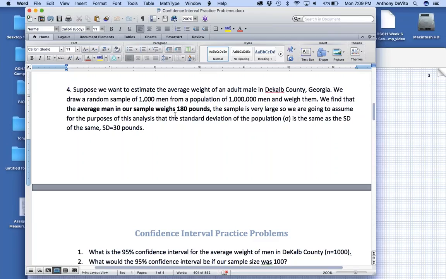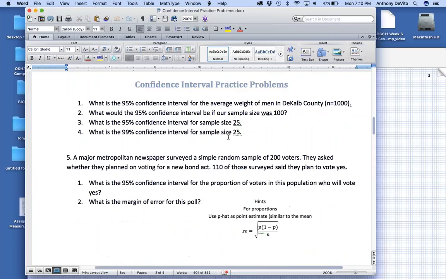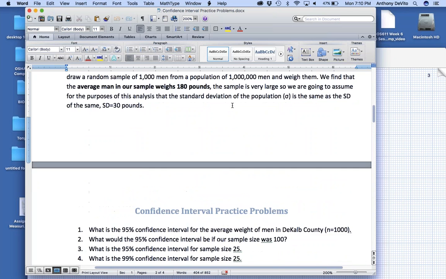We can do that. In fact, we could do that even if the original population wasn't perfectly normal, because the sample size is just so large. And the central limit theorem tells us that with a large sample like that, sample means will be normally distributed, even if the population isn't. Okay, so what do we want to know? What's the 95% confidence interval for the average weight of a man in DeKalb County?